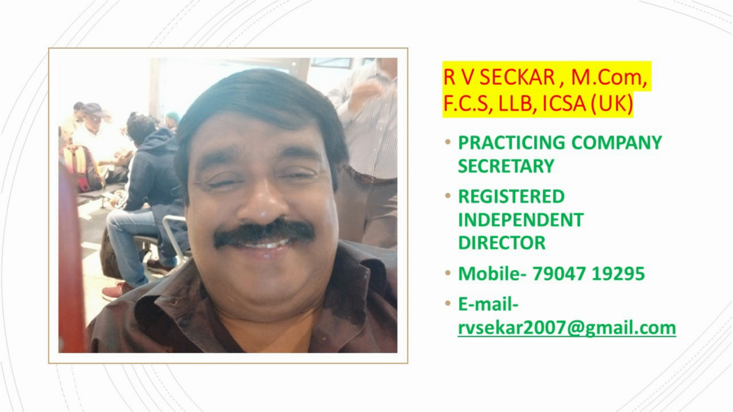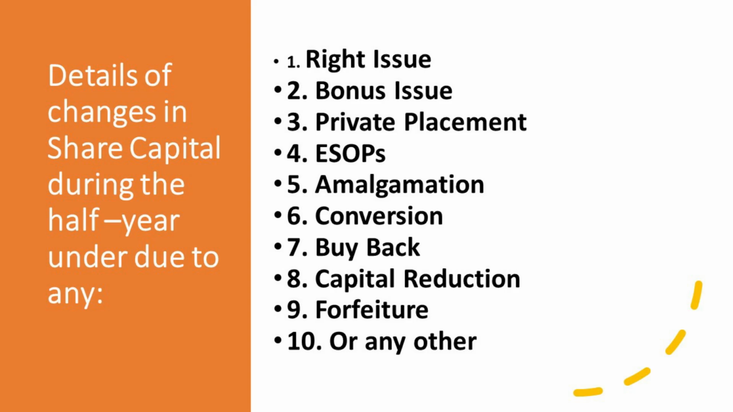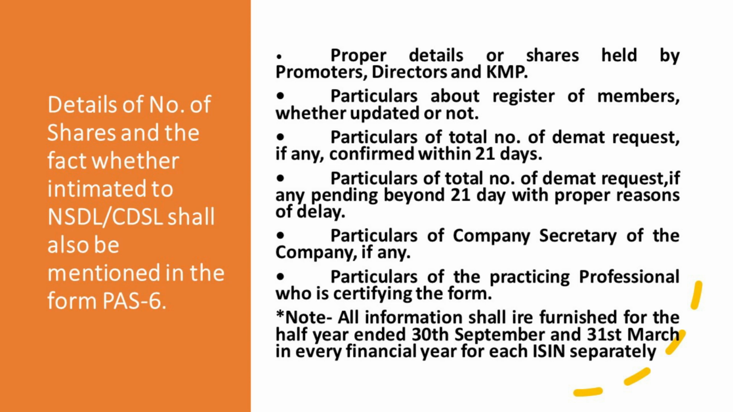Details of change in the share capital during the half year due to any of the following instances have to be reported: rights issue, bonus issue, private placement, ESOPs, amalgamation, conversion, buyback, capital reduction, forfeiture, or any other. Details of the number of shares, and whether intimated to NSDL and CDSL, shall also be mentioned in the Form. Prior details of shares held by the promoters, directors and KMP.